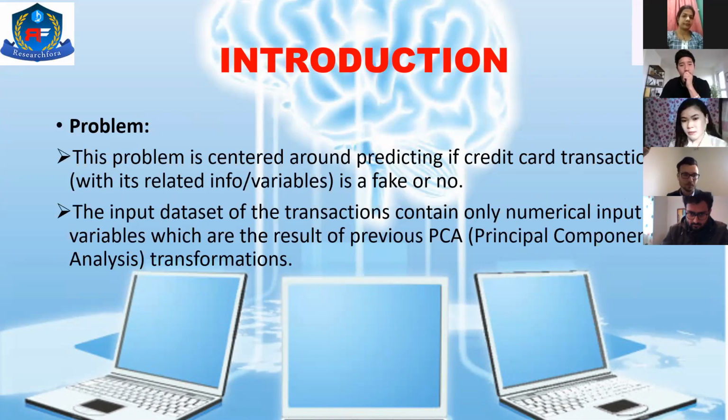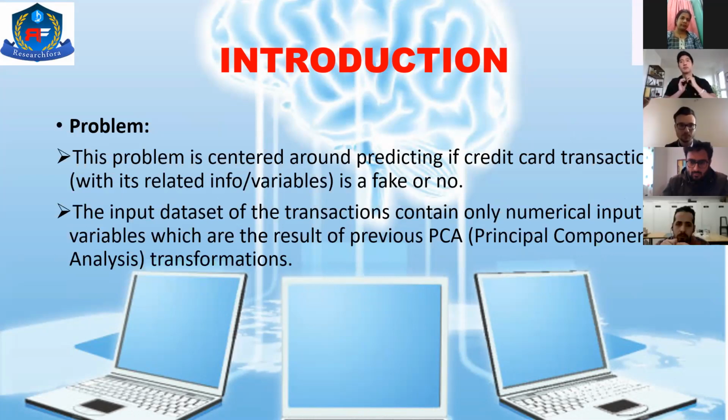For that, we have importantly the PCA, the principal component analysis. This is going to give us the result of the variables V1 to V28, which I will show, and I will also show you the data set. V1 to V28 are going to be the variables that come in as the data input. It is a completely numerical based data set that we have taken in.